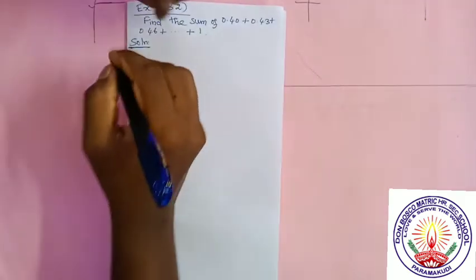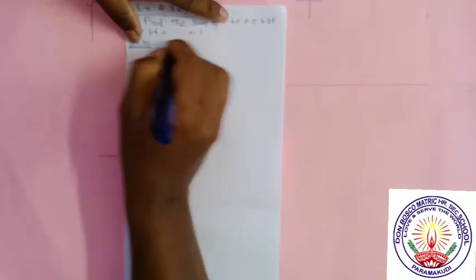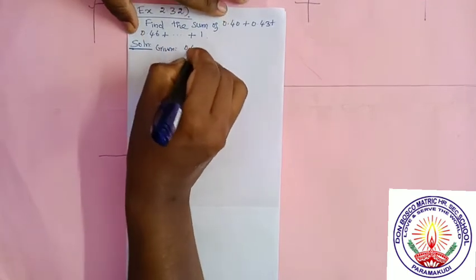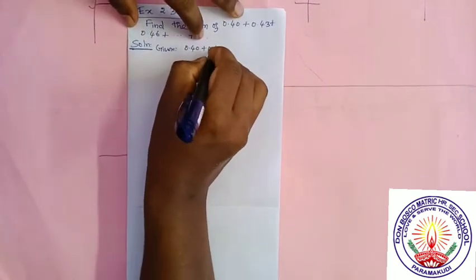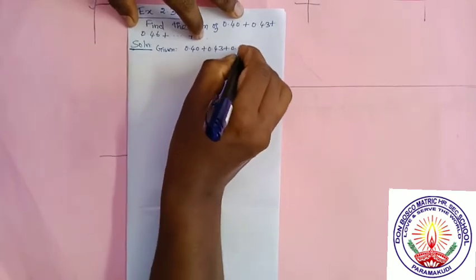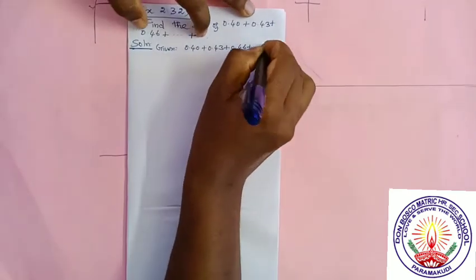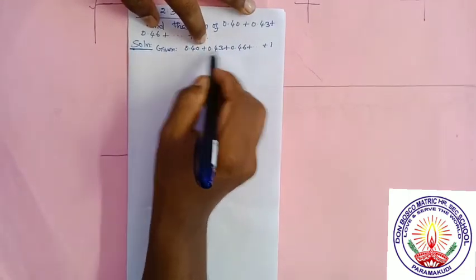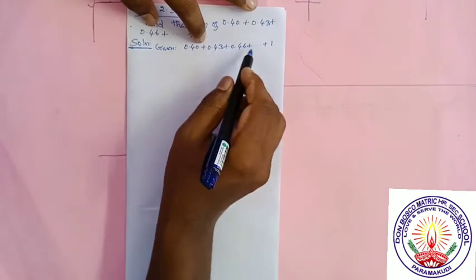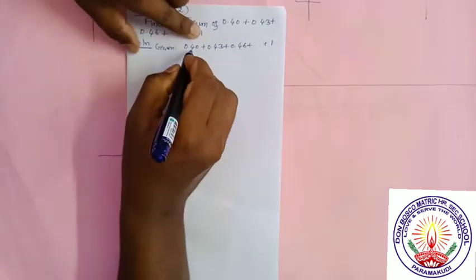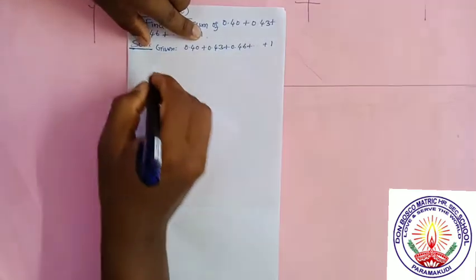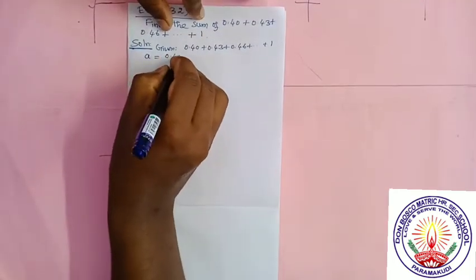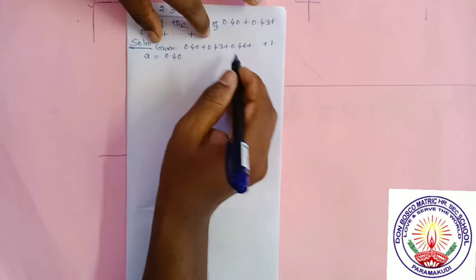So the first one, the given series: 0.40 plus 0.43 plus 0.46 plus ... plus 1. We can observe 40, 43, 46: 43 minus 40 is equal to 3, 46 minus 43 is equal to 3. So like that we can observe it is an arithmetic progression, but it is 0.40, 0.43, 0.46 like that. So here the first term A is equal to 0.40. Then we have to find the common difference.